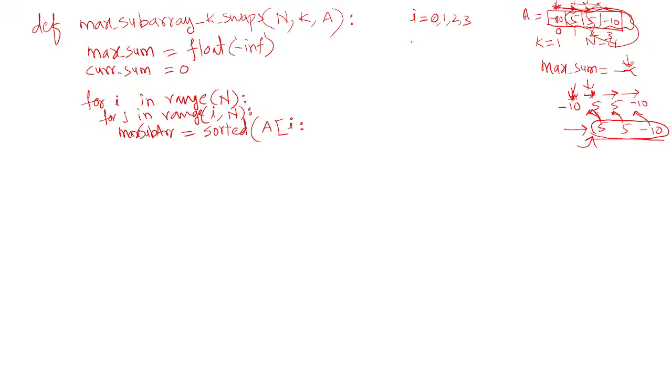So what are the j values in this case? j values should start from i. We first took i as 0, so 0 to n, where n is 4, so it generates the values 0, 1, 2, 3. Then it adds all the remaining elements of the array. That is the loop. Now we split this array into two subarrays, one containing the maximum subarray. Your maximum subarray is from i to j plus 1.